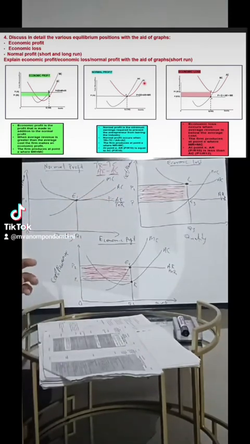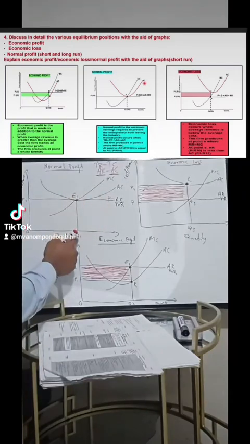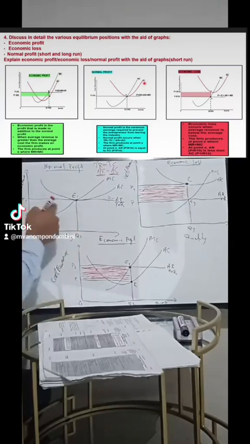But to make it simple in this graph, we need to focus on the two curves, the average revenue and the average cost, because these will determine whether we have managed to make a profit, a loss, or the normal profit. In this case, you can see these two curves intersect at the same quantity produced and quantity sold, at the same cost, at the same market price.